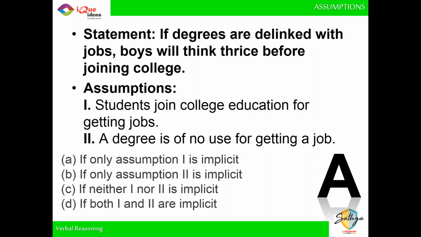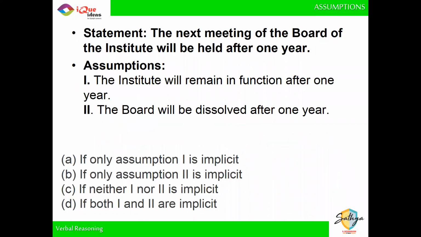Okay? Chalo. Let's move on to the next one then. The next meeting of the board of the institute will be held after 1 year. This is one of my favorite examples. So this is a very classic example because it's the same assumption which you make when you tell your friend ke kal milenge.